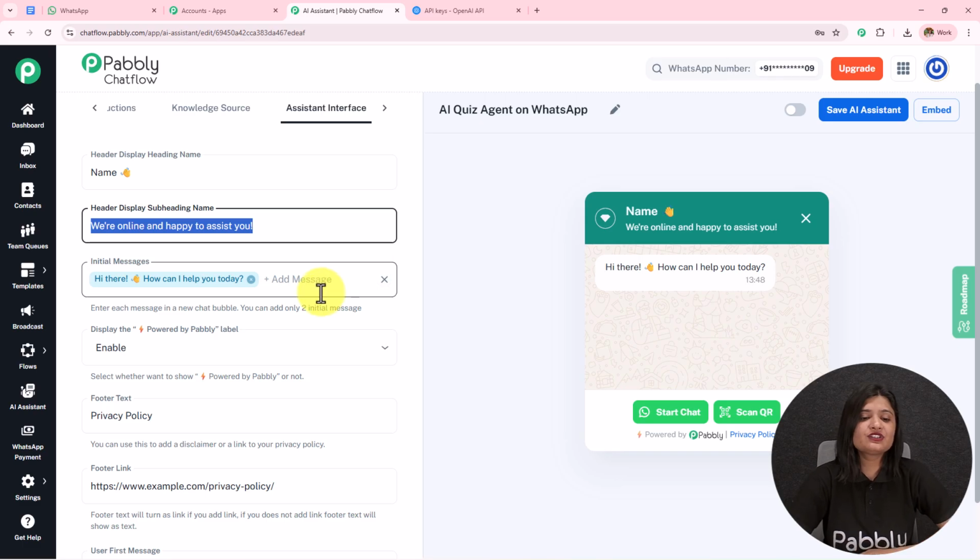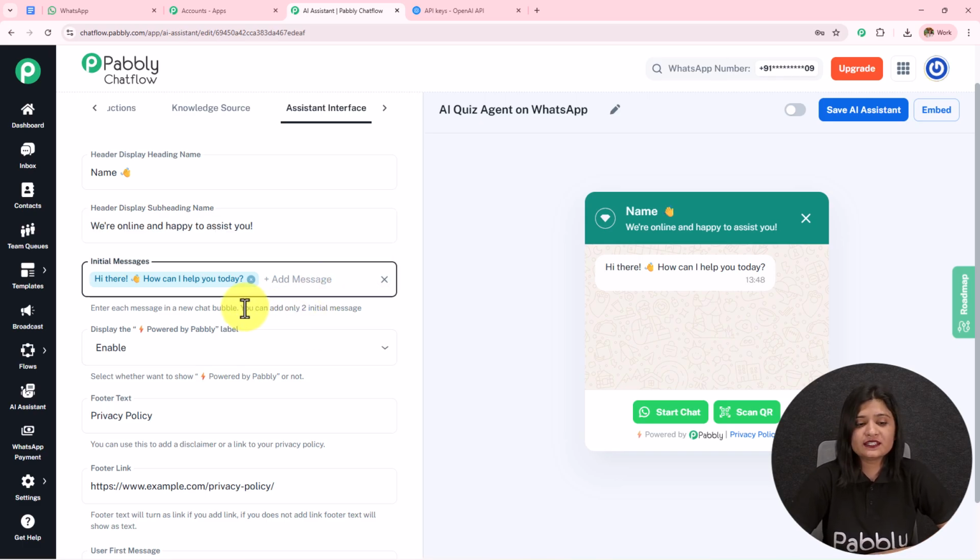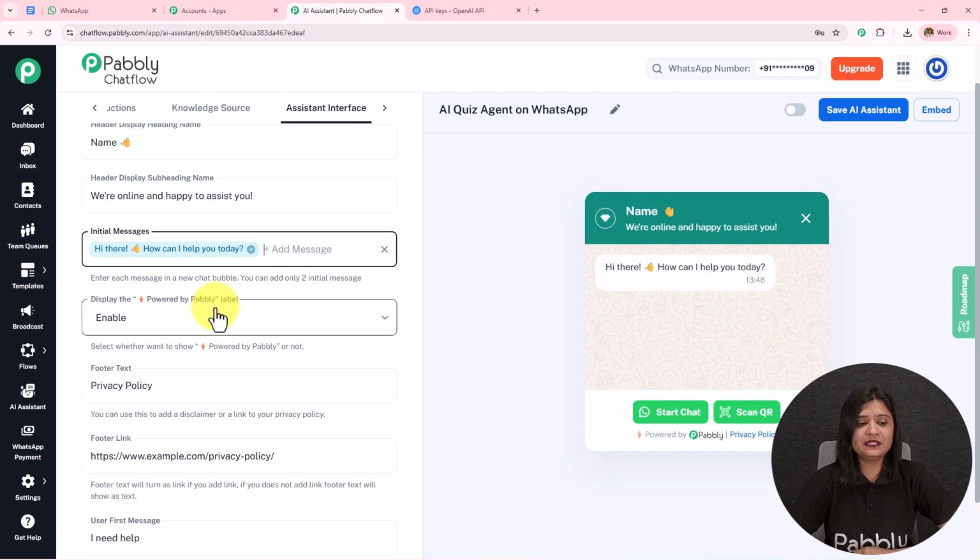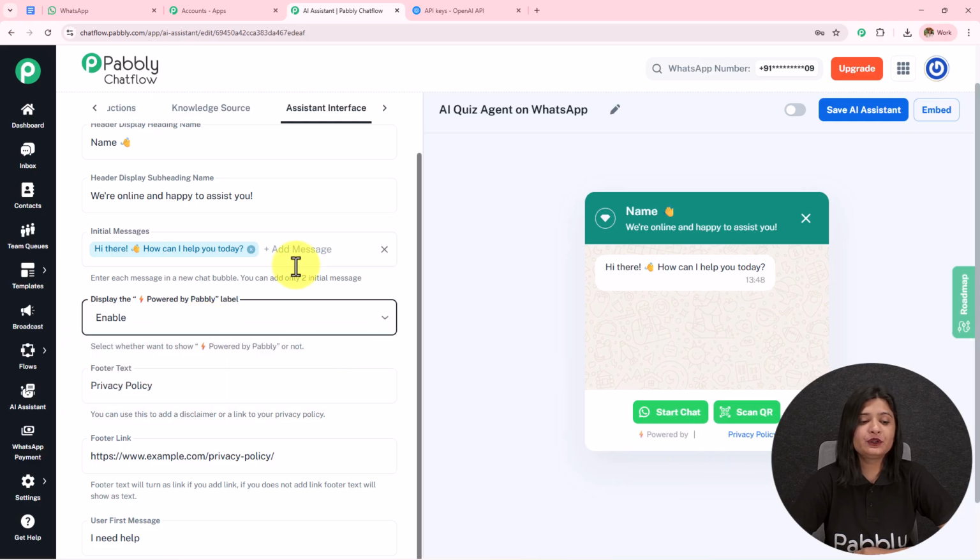Then we have this initial message. So with the help of this initial message, your AI agent is going to reply to you or to your customer. You can add 2 initial messages. Then we have this powered by Pabbly. So over here it is enabled. You can see powered by Pabbly. If I disable this, it will be removed from here. I'm going to keep it as enabled.